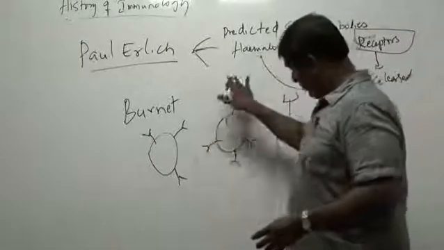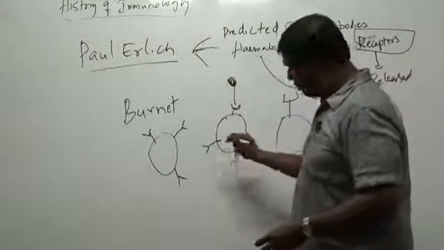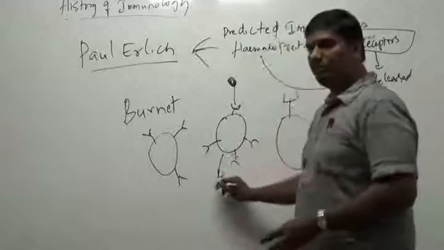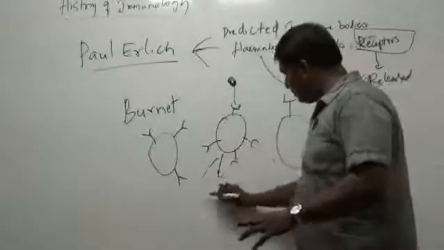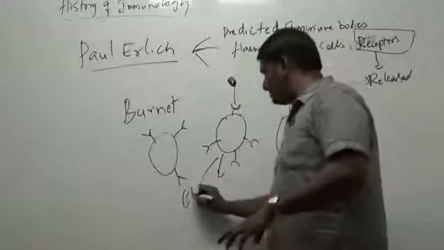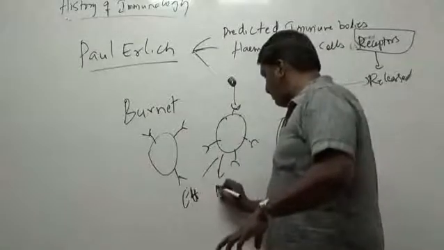Only this clone will then proliferate and divide, and you get two groups of cells: the effector cells and the memory cells.